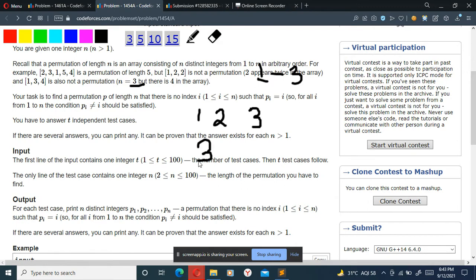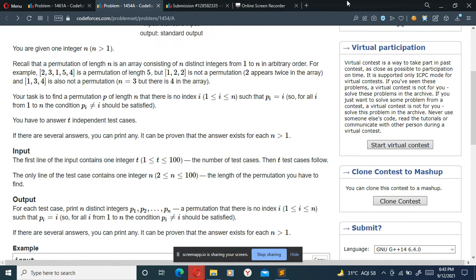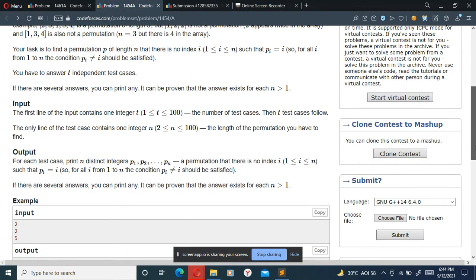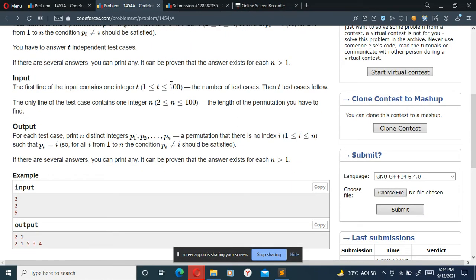So I can place this as something like 3 1 2. That means the index and the value are not matching. So this is what the problem statement says here. That is pretty simple. Okay, so let's just directly go to the solution here. The constraints are pretty small, so a brute force should work here.